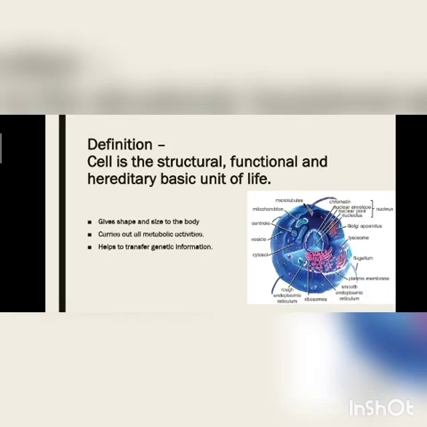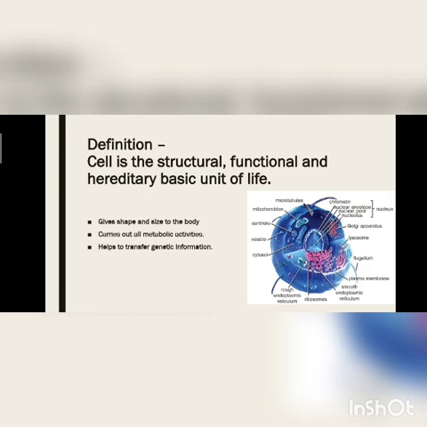What is the definition of cell? Cell is the structural, functional, and hereditary basic unit of life. See, structural. What do you mean by structural? It means it gives shape and size to the body. Means the body's shape and size depends on the cell. Later on we'll study about the different types of cells, different shapes and sizes of the cells also.